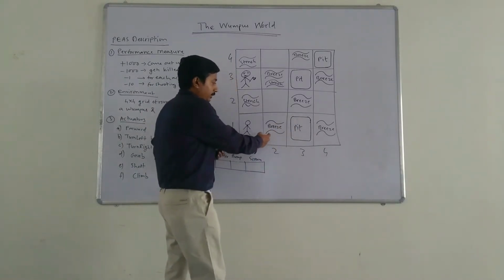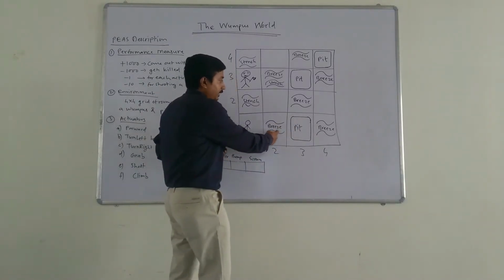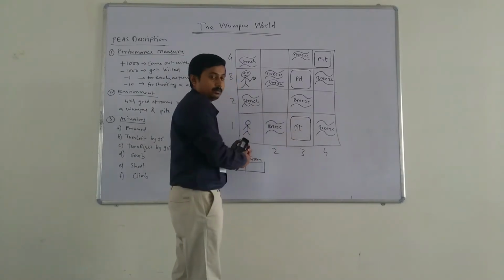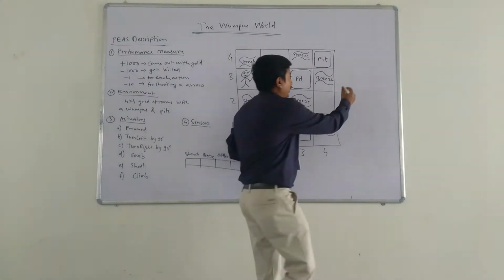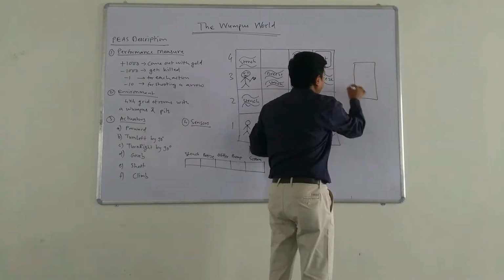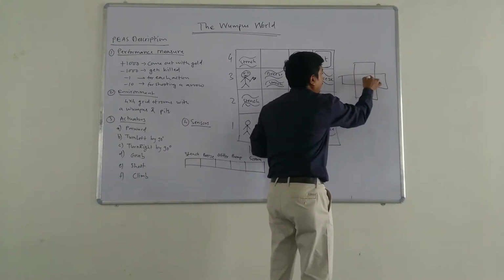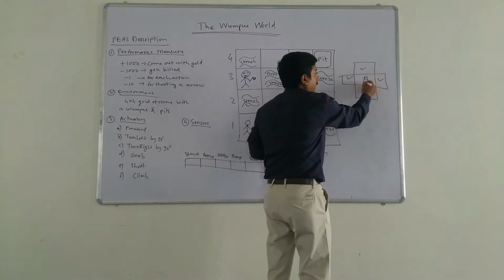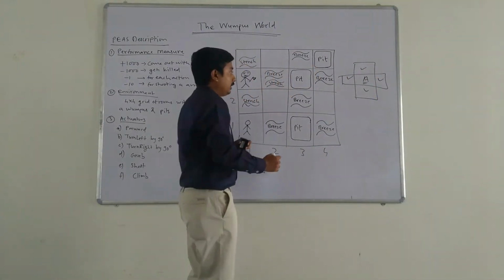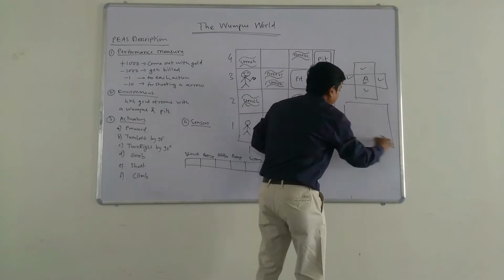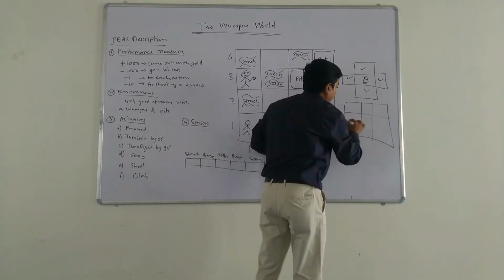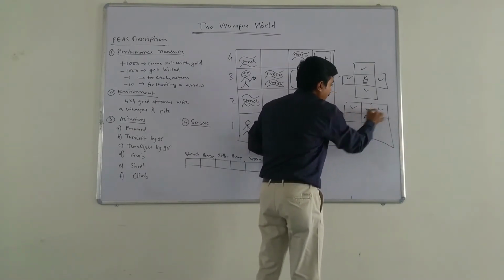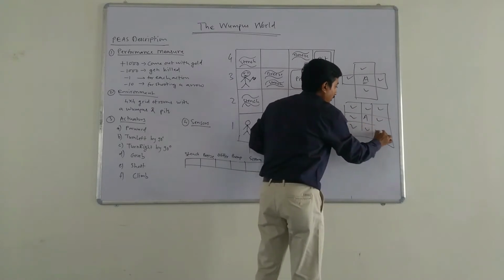Then our agent can feel a breeze in the four neighborhood of the pit. What do you mean by four neighborhood? For a particular location, so consider a location is A. These locations are the four neighborhood of that location. And what is 8 neighborhood? For a particular location, these locations are known as the 8 neighborhood.